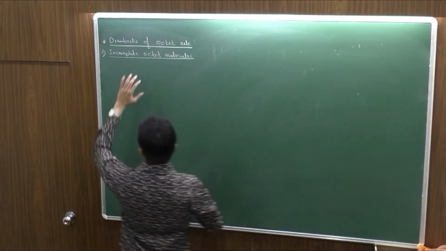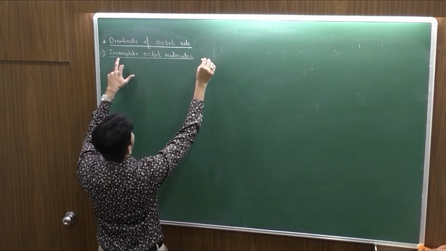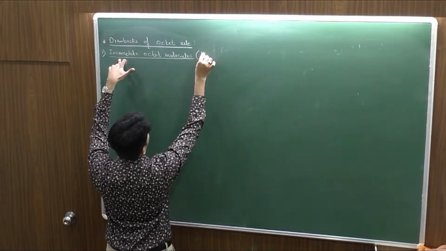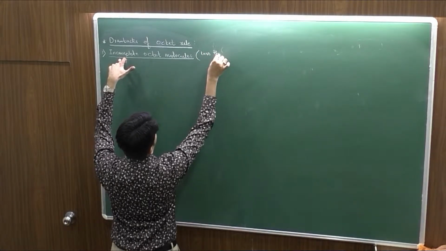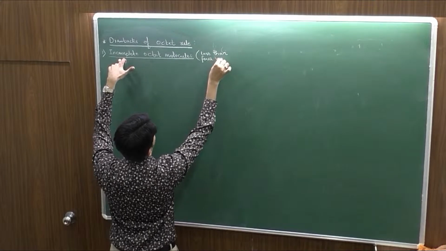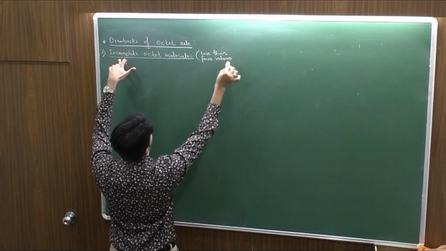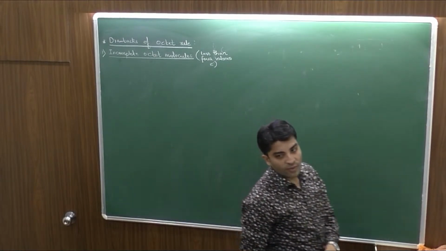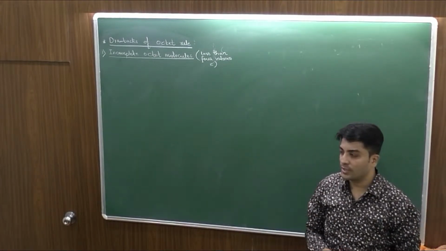Now, examples of molecules having less than 8 electrons are those in which the central atom has less than 4 valence electrons. An element in the periodic table which has less than 4 valence electrons will actually have an incomplete octet.